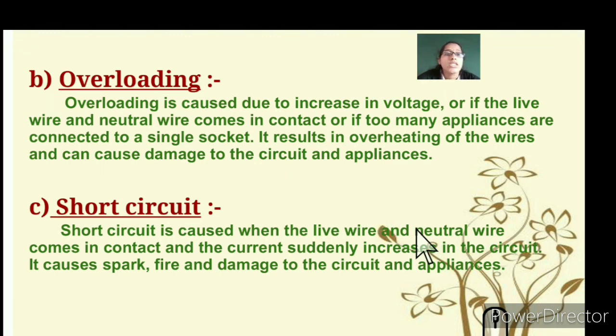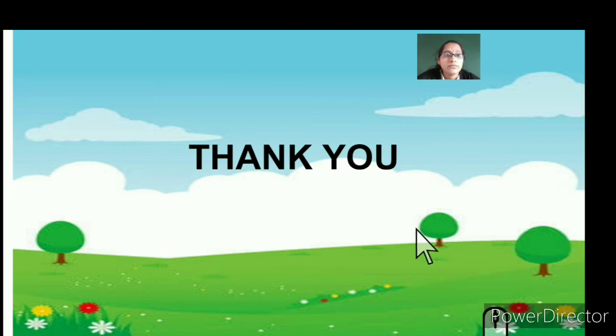Then what is a short circuit? A short circuit is caused by the live wire and the neutral wire. When these two come in contact, there is a sudden increase in the current in the circuit. So you should make sure that the live wire and neutral wire don't come in contact with each other. It causes a spark, fire, and damage to the electric appliances and also the circuit.